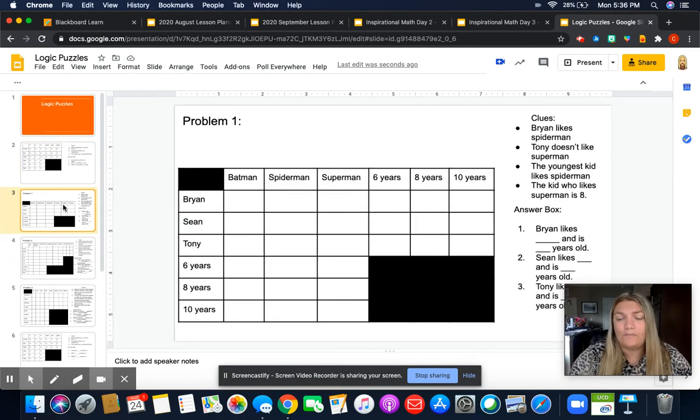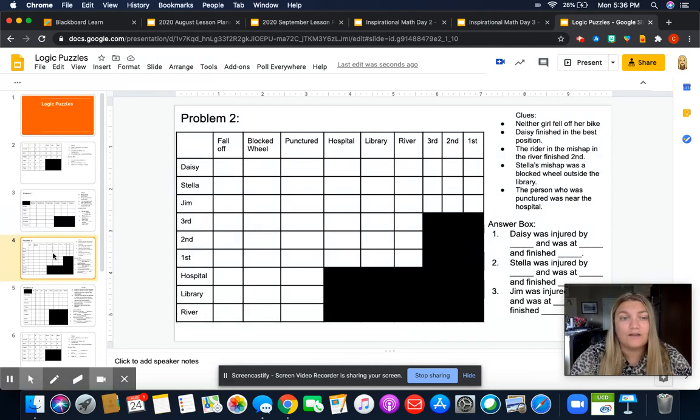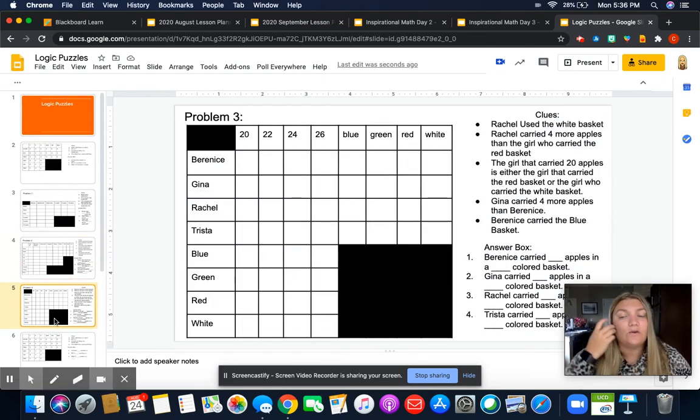So problem 1 should be very similar to what we just did. Problem 2 is also a little similar. If you get all the way to problem 3, that is the challenge one, so I challenge you guys to do it. Problem 3, you do have to make a guess. So towards the bottom, you're going to get to a point where it could go one or two ways. Let's say Bernice could either be 20 or 22. You're going to have to decide. Is she 20? Is she 22?